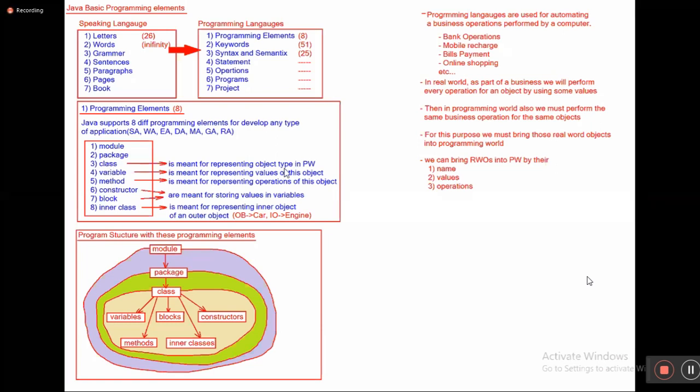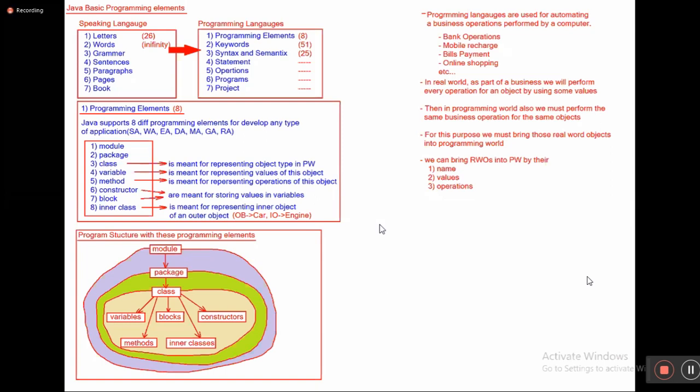Class is meant for representing an object type in the programming world. Variable is meant for representing values of this object, and method is meant for representing operations of this object. Variable represents a value, nothing but a value name. For example, for student object values I want to store, the variable name is SNO.